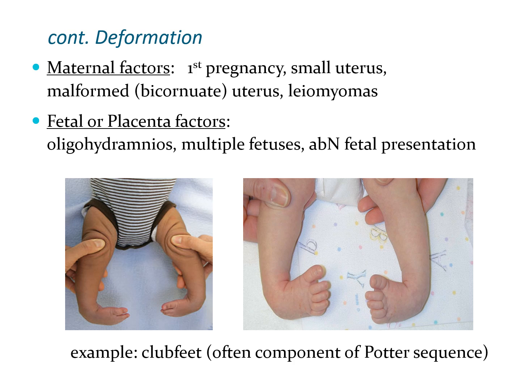So there are maternal factors like if you're dealing with first pregnancy, small uterus, malformed uterus like bicornuate uterus and leiomyomas. These factors will limit the space in the maternal womb for the fetus to grow. There are also fetal or placental factors like oligohydramnios or your decrease in amniotic fluid, multiple fetuses, and abnormal fetal presentation.